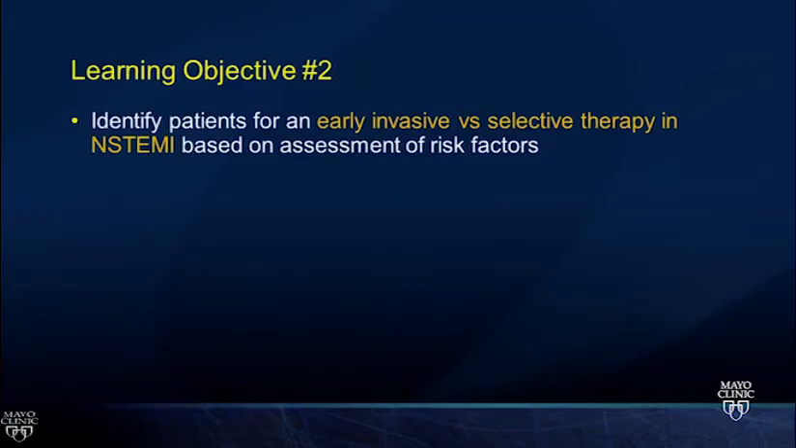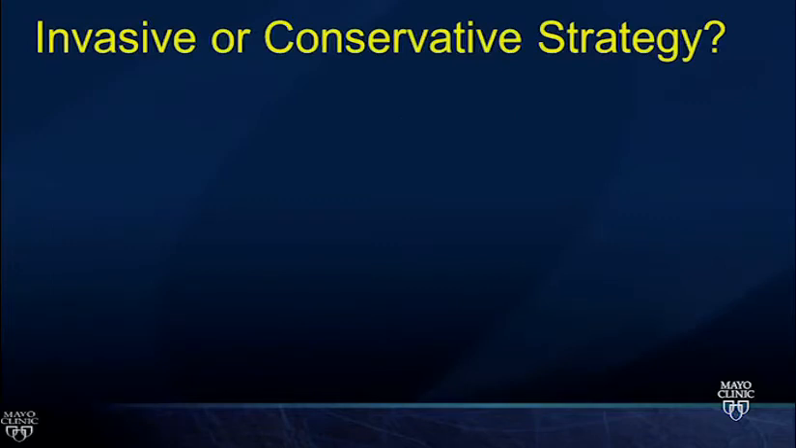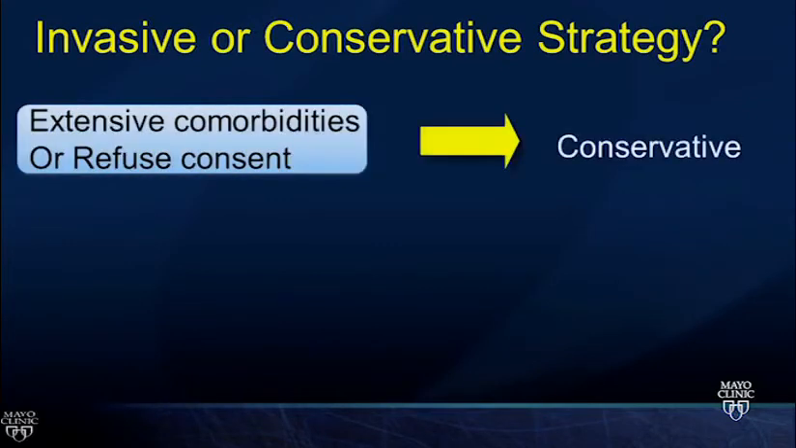Our second learning objective is how to decide between an early invasive and a selective or ischemic guided therapy in patients with NSTEMI. So invasive or conservative strategy, if it's early after lunch and you're going to doze off for a little bit, focus on this slide. Extensive comorbidities or refused consent. So these are patients where you have to take a big picture approach, right? So if the patient's too sick to benefit from what you're going to do in the cath lab, be conservative. If they refuse to go, we don't do this above people's objections.